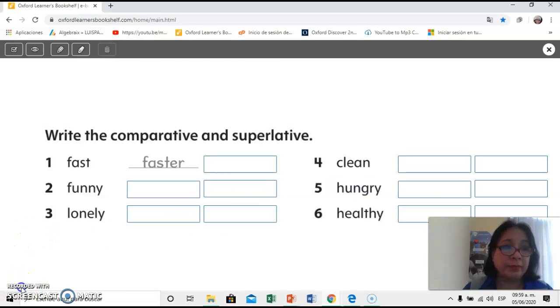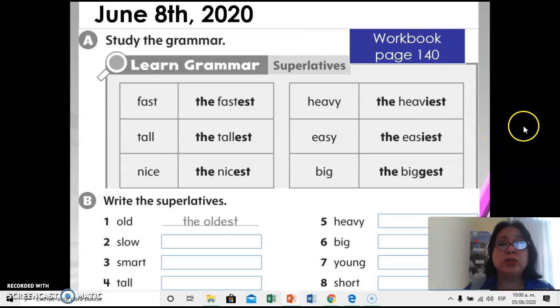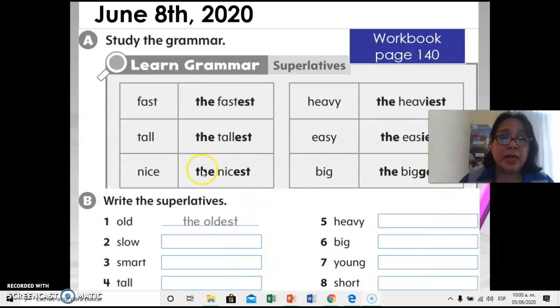Okay, now open your workbook on page 140. On this page, you will answer exercise A, B, C. And write the date on the top. It is June 8, 2020. Exercise A, you have to study the grammar. This activity, like learn grammar superlatives, will help you to answer the activity B. Okay? So, please, let's go to the exercise B.